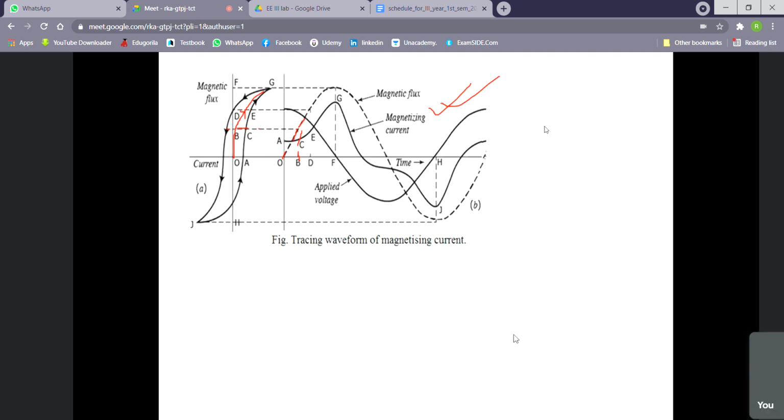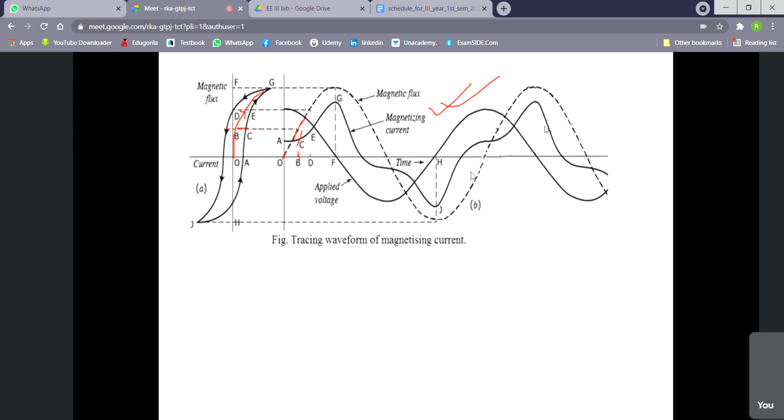So in that way, I have drawn it for one cycle. One cycle will start from 0 to G, then D, then J, then H, then again A. If the core material is totally demagnetized, then you will start from 0. If it was energized previously, then there will be some residual magnetism, and it will start from actually A instead of 0. You know this one. So if it is totally demagnetized, it will start from 0. Otherwise, it will start from A.